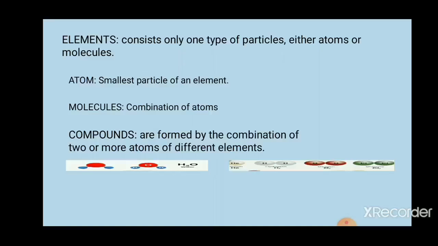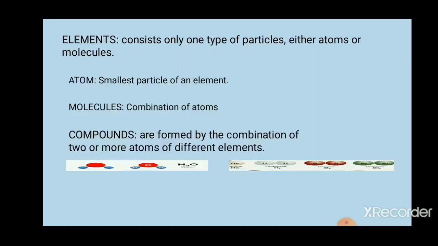I hope you understood the difference between elements, atom and molecules. Okay, now one more type, it is compounds. Now, what are compounds? Compounds are formed by the combination of two or more atoms of different elements. So underline that: two or more atoms of different elements.